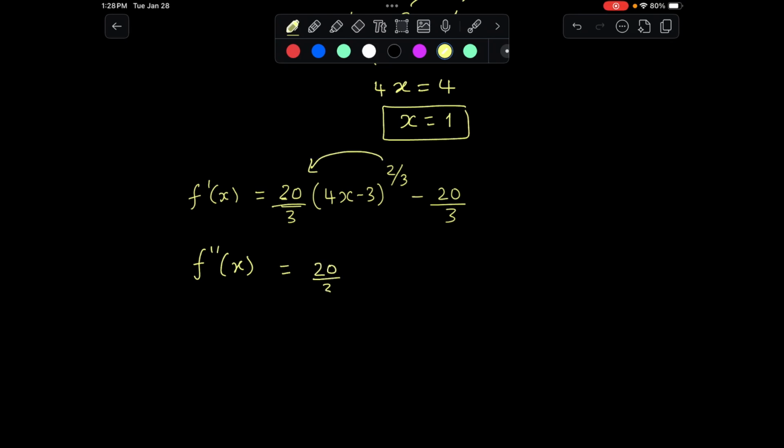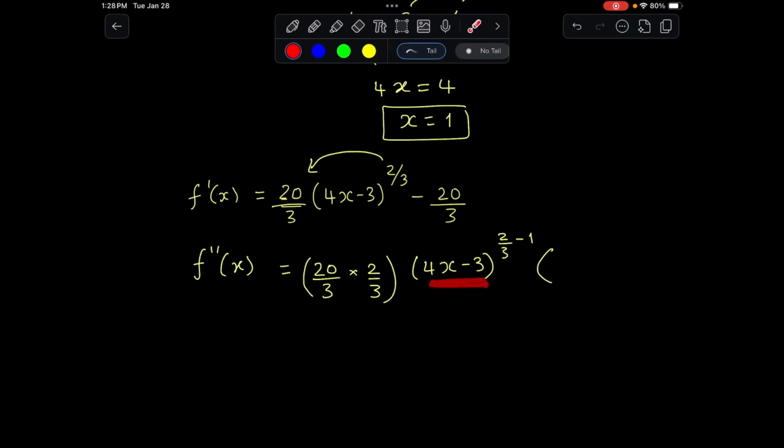So we are going to have 20 over 3 multiplied by 2/3, (4x minus 3) to the power of 2/3 minus 1, times the chain rule. Again, differentiation of the bracket, 4x minus 3, is nothing but just 4. Minus differentiation of a constant is just going to be 0.